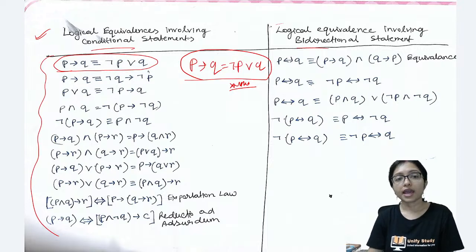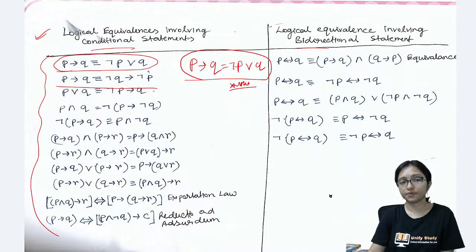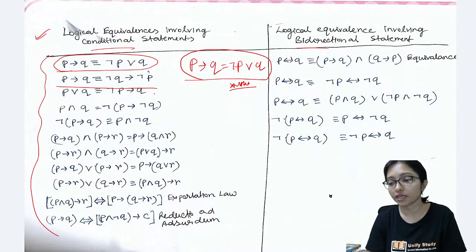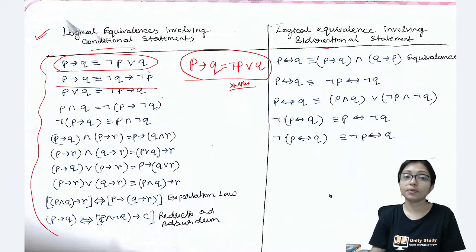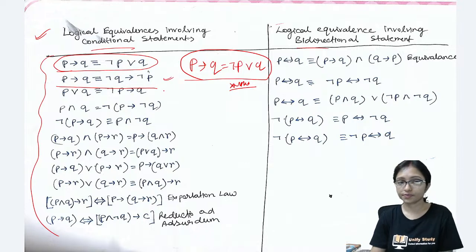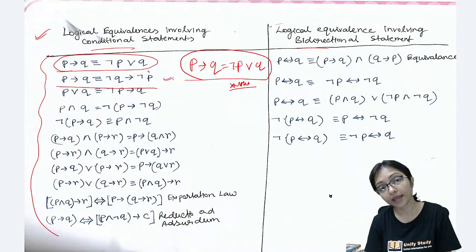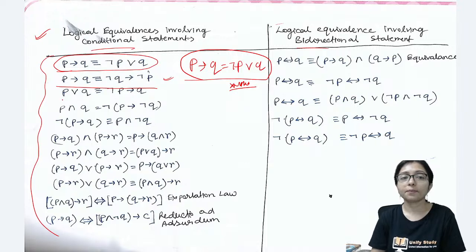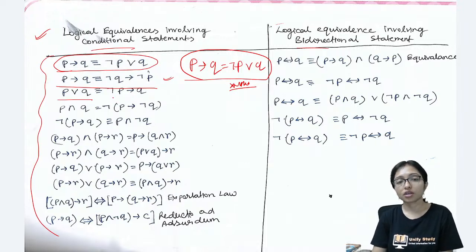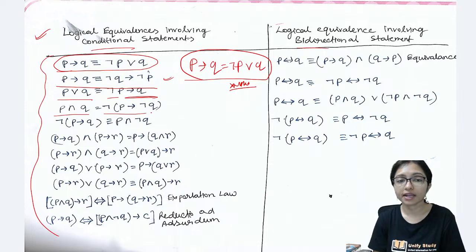Okay, and this is another one. P implies Q means we can write not P implies not Q. Not P implies not Q. Here P and Q means not P implies Q, and it is implies. Okay, P and Q, that is we can write like this.